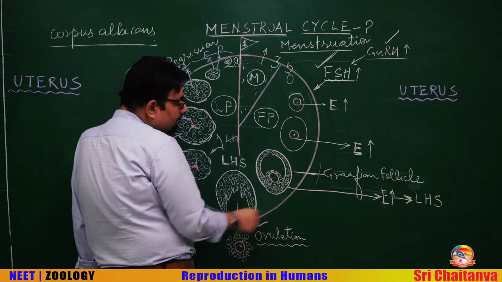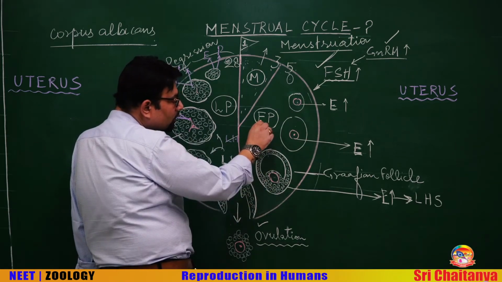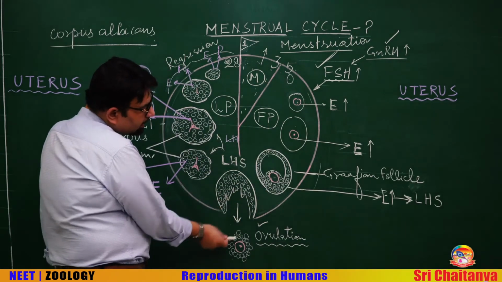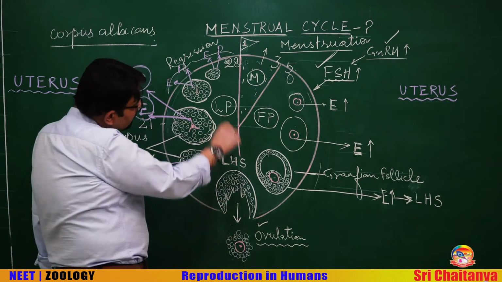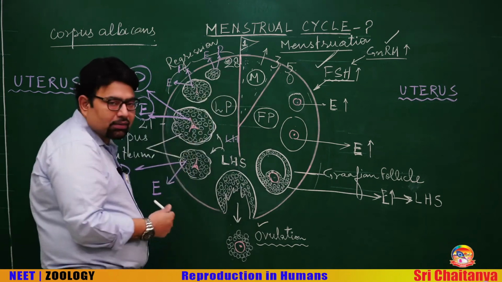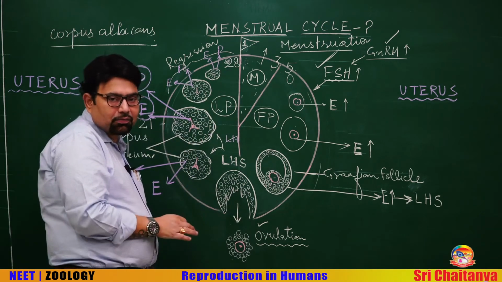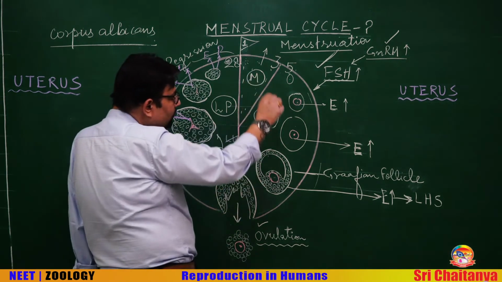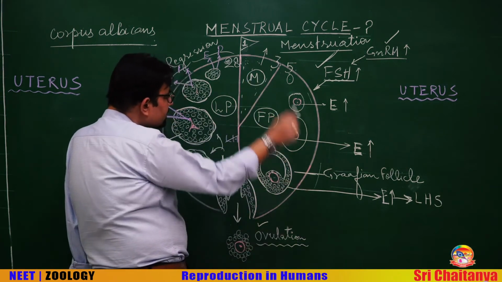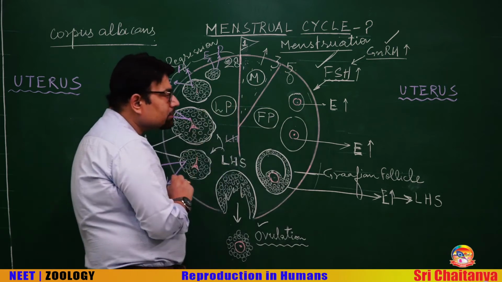Here the follicle develops in the ovary, therefore called follicular phase. Here the ovulation occurs, therefore called ovulatory phase. Here the corpus luteum develops, and then it is a corpus luteal phase, also called luteal phase. Menstrual phase, follicular phase, ovulatory phase, and luteal phase.